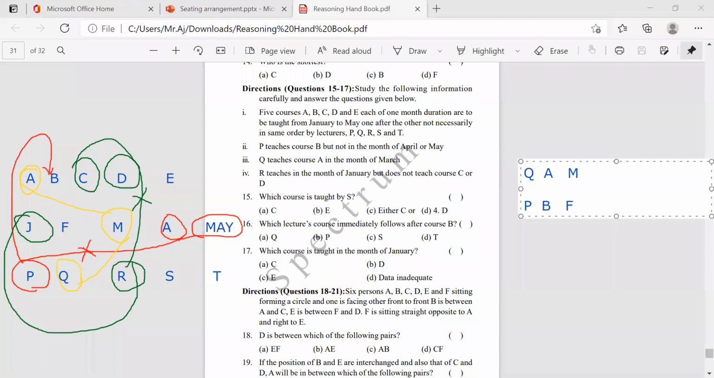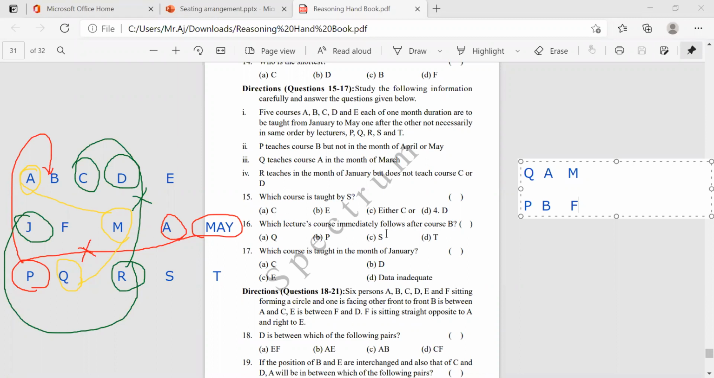Why I'm saying this one? See here, P cannot teach in April and May, first thing. And here we know Q is teaching in the month of March, R is teaching in the month of January. So January, March, April, May is gone. Only remaining is one, F. That is nothing but February.